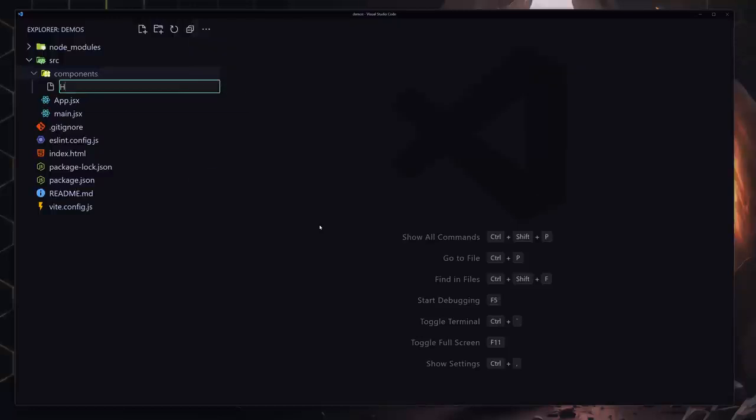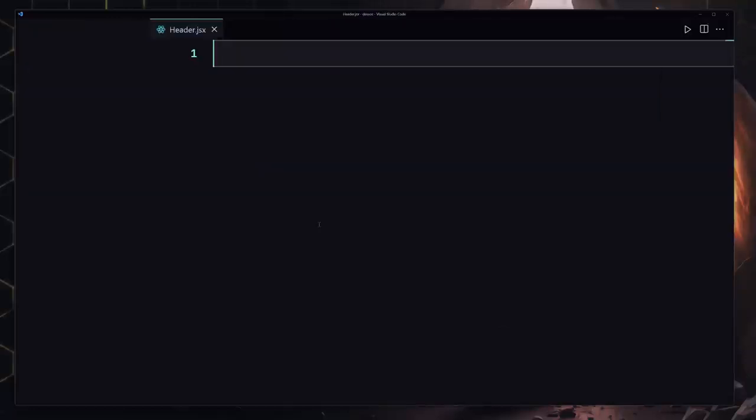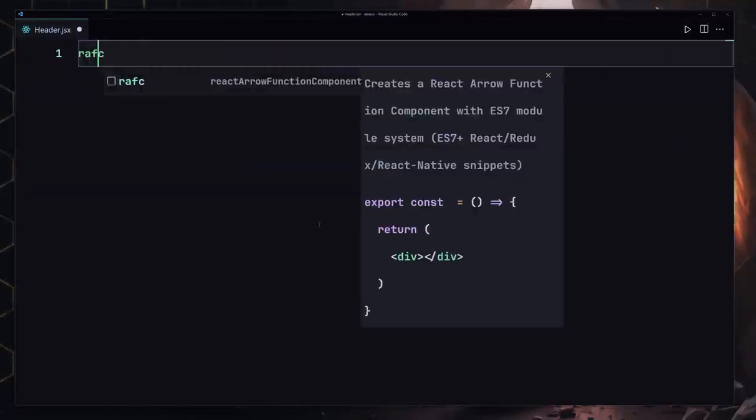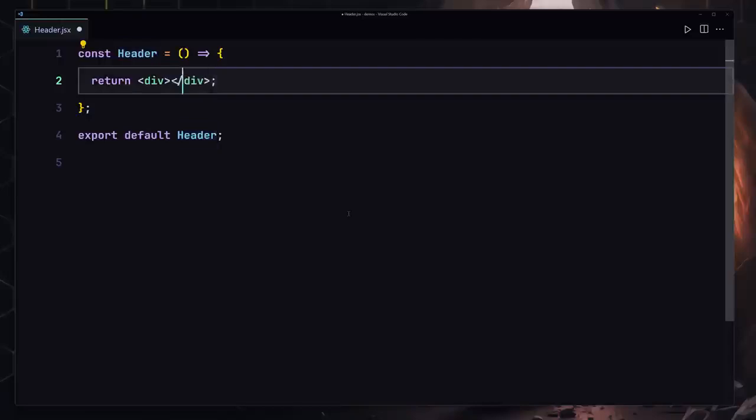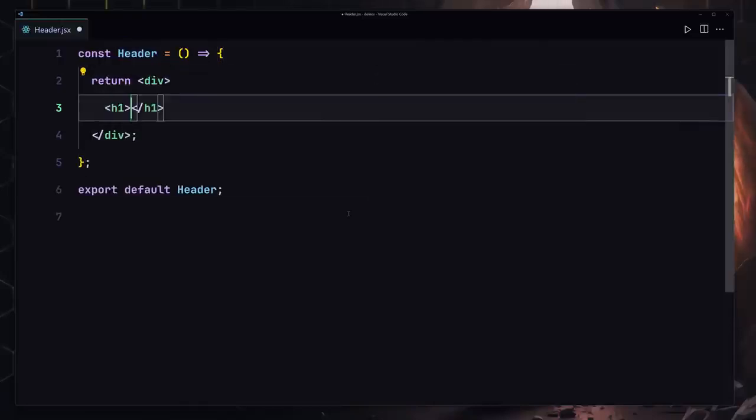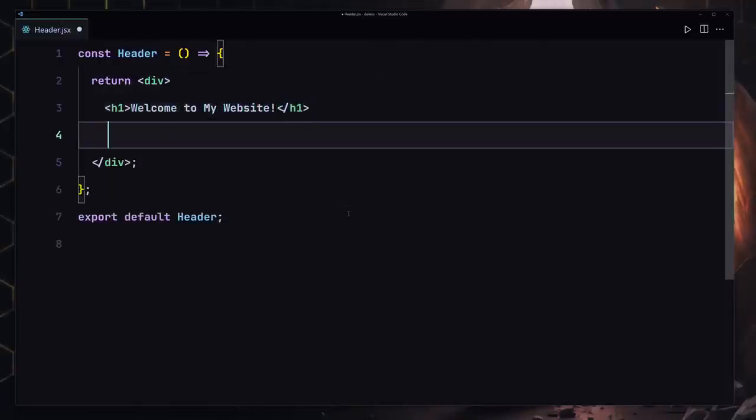So the first thing that I want to do is create my header.jsx, and I'm going to be using my RAFCE for that. Save my file. I'm going to remove this header from there and provide my h1 which will say welcome to my website. Okay, so that's going to be the first thing.